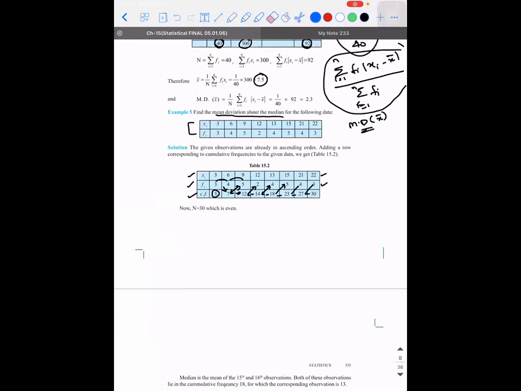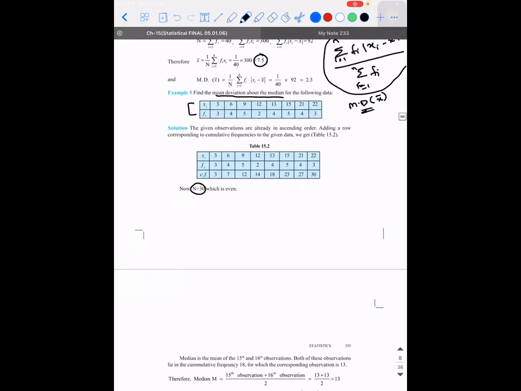Right? So you guys recollected from last year's concept. Why do we calculate cumulative frequency in the case of median?